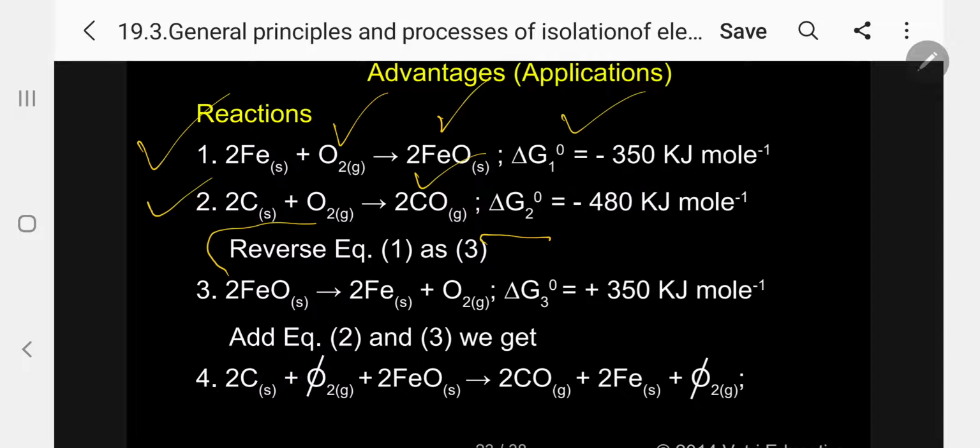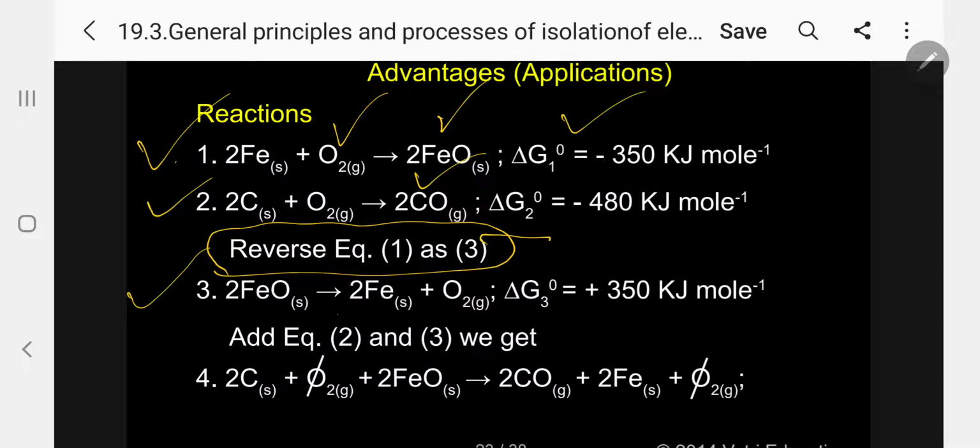Now I am reversing equation 1 as equation 3. So FeO comes here as the reactant, giving 2 Fe plus O2. Now delta G3 zero is equal to plus 350 kilojoule. When you reverse, the sign will change. Exothermic will become endothermic. Kindly follow. So I am now getting equations 1, 2, 3.